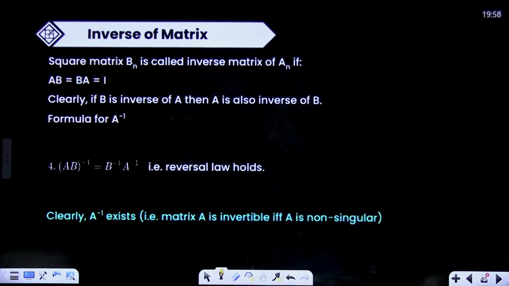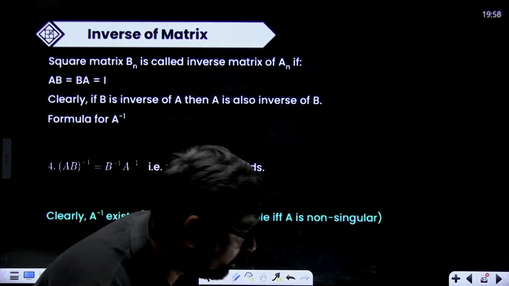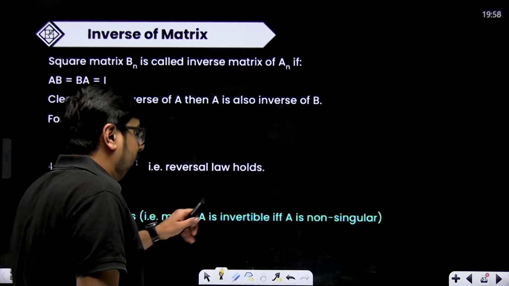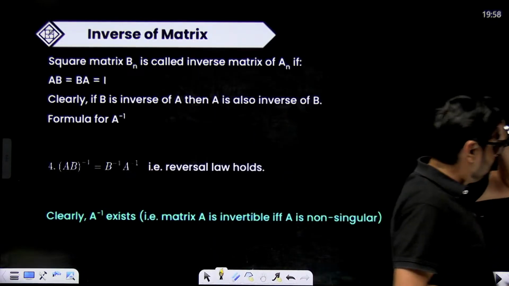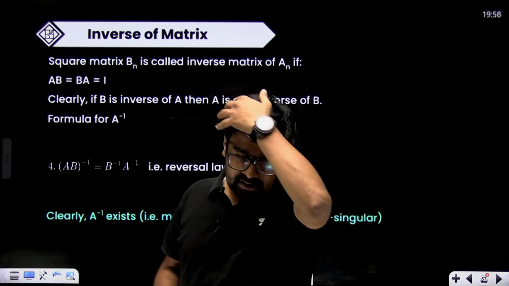So this can be done. Now inverse of a matrix. Although in the matrix chapter they are not talking much about the inverse of a matrix, in the determinant chapter you will need the use of inverse of a matrix, because according to the syllabus, in determinants they have mentioned inverse of a matrix and adjoint of a matrix, but in the matrix chapter they have not mentioned adjoint and inverse. So we'll be studying this.